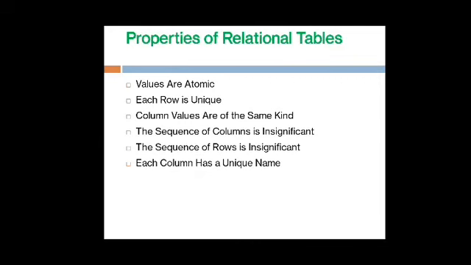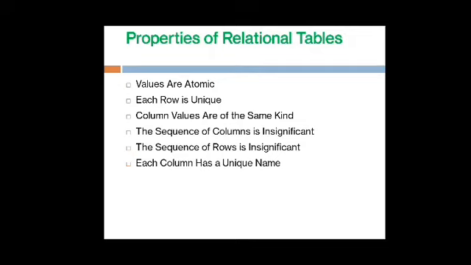Now, the properties of relational tables. Values are atomic, each row is unique, column values are of the same kind, the sequence of columns is insignificant, the sequence of rows is insignificant, and each column has a unique name.